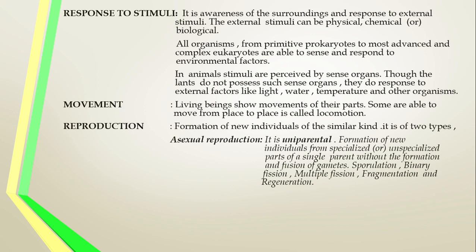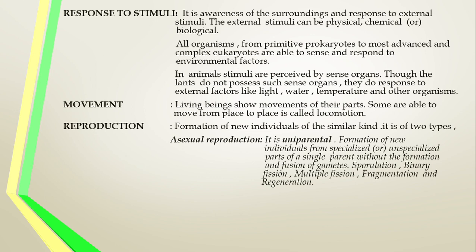There is no formation of gametes and no fusion of gametes; only the body parts, either specialized or unspecialized, of the parent develop into a new individual. That is called asexual reproduction. Here it is uniparental. Only one individual is involved.